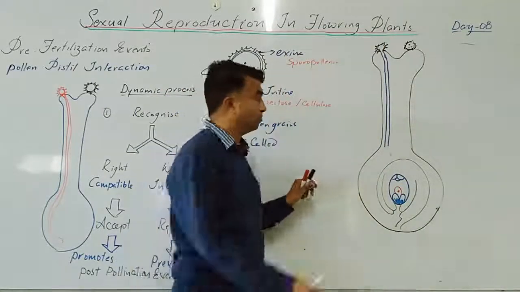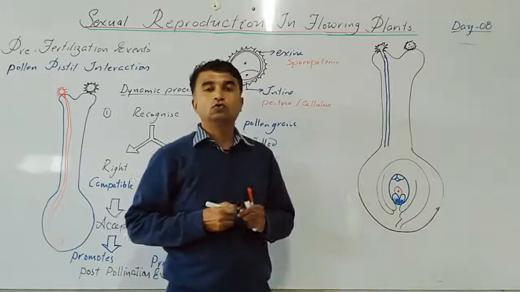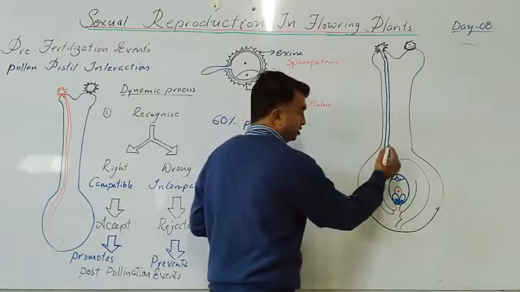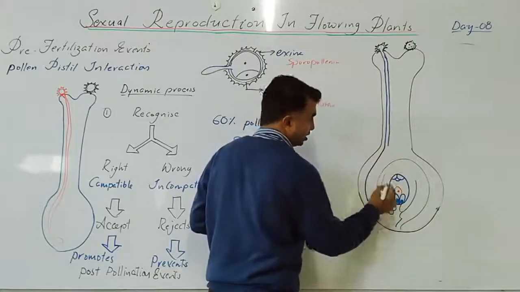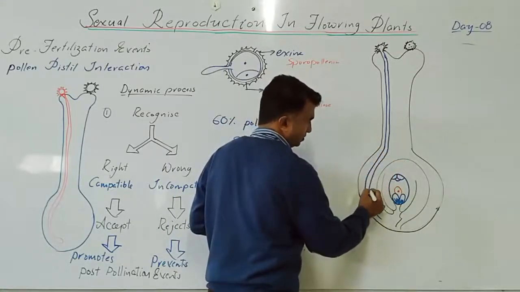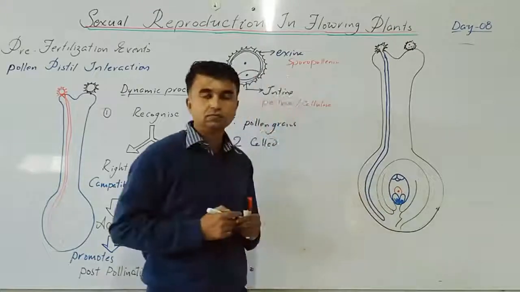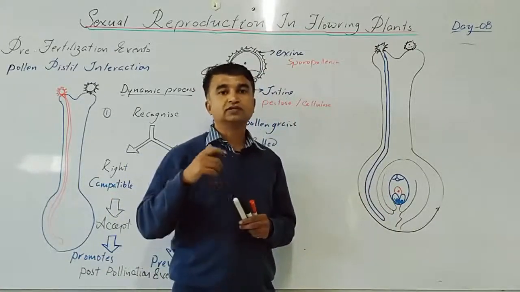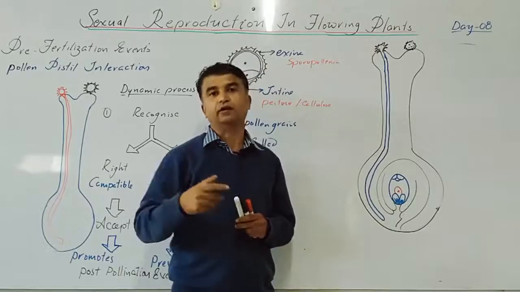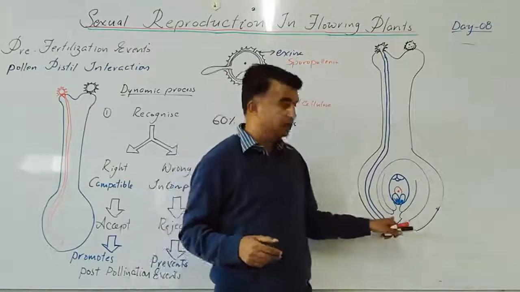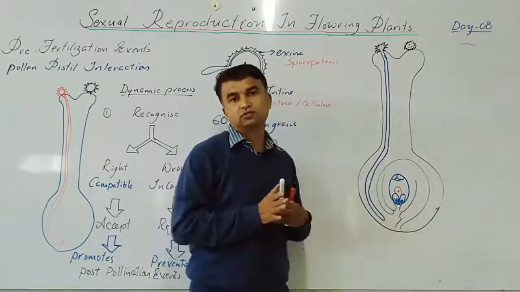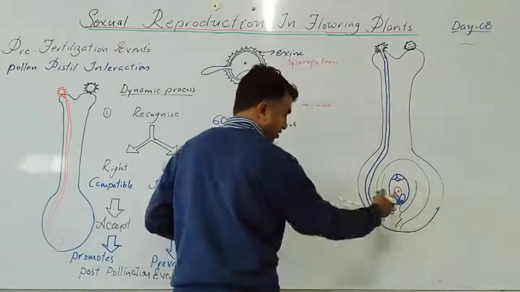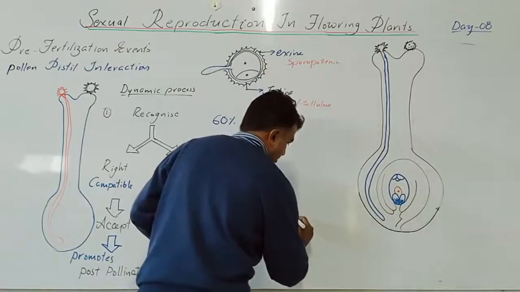Clear? So the pollen tube grows through the stigma, then ultimately it comes towards here. ಇಲ್ಲಿ ಮಟ್ಟ ಬರುತ್ತೆ. So this movement, the growth of the pollen tube, is chemotropically guided. Chemotropical ಅಂತ ಹೇಳಿದ್ರೆ ಇಲ್ಲಿ ಯಾವುದೋ ಒಂದು ಕೆಮಿಕಲ್ ಇದೆ, ಆ ಕೆಮಿಕಲ್ಸ್ ಕಡೆ ಹೋಗುತ್ತೆ. So that means when you take the egg apparatus near this region, it contains